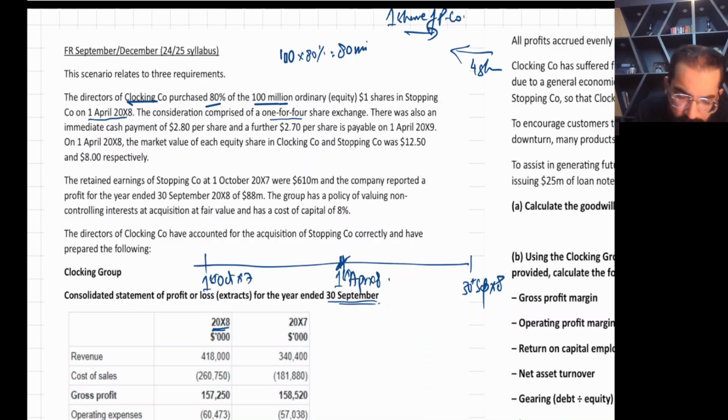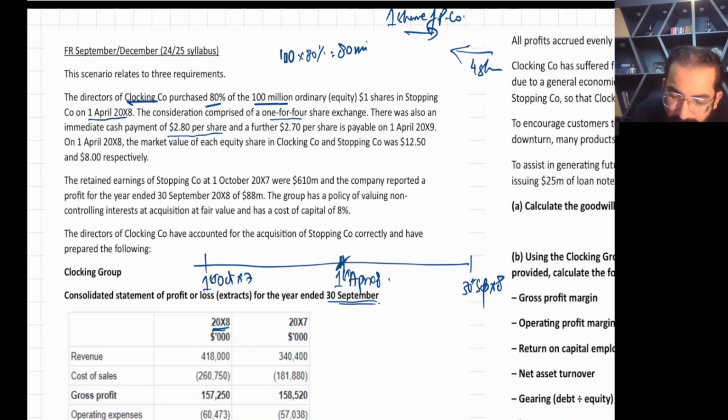Then there was also an immediate cash payment of 2.8 per share. Very easy, use your brain. We have just bought 80 million shares of the subsidiary company. For 1 share we are paying 2.8, so 80 multiplied by 2.8 will be your cash consideration.